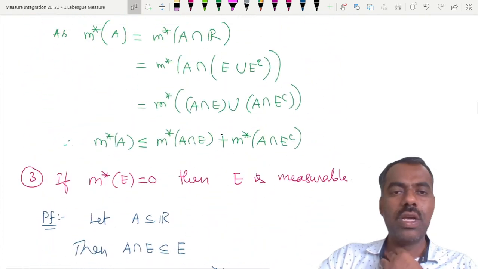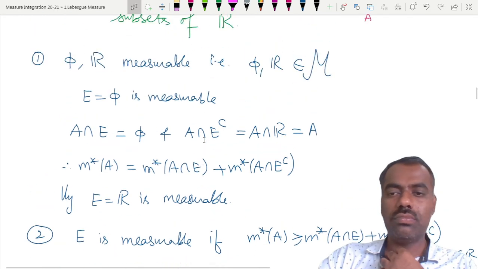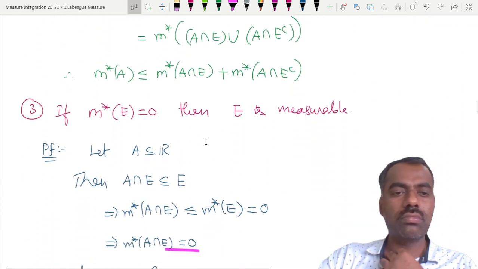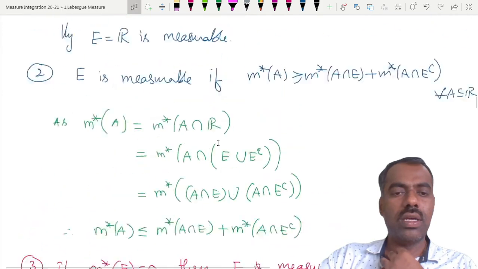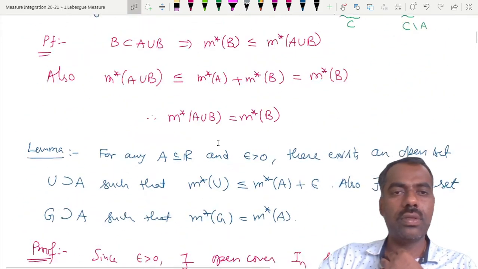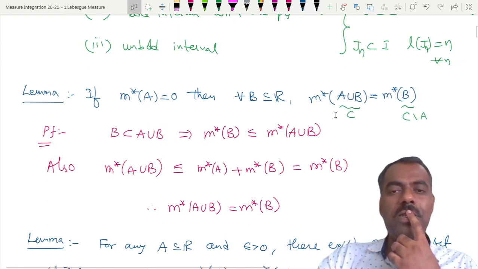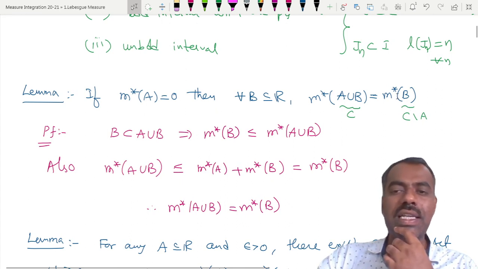So from that it follows. The first result which we started today is this: if m star of A is 0, then m star of A union B is same as m star of B. Is this clear?